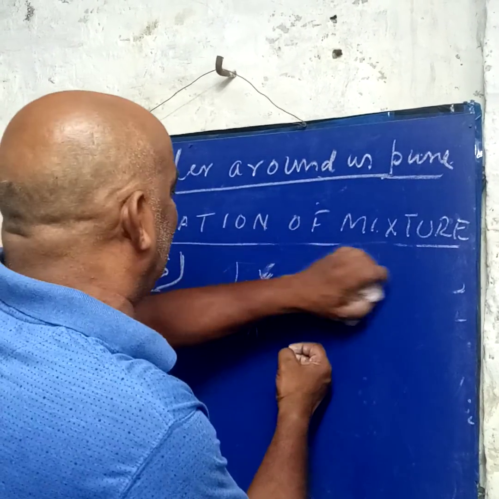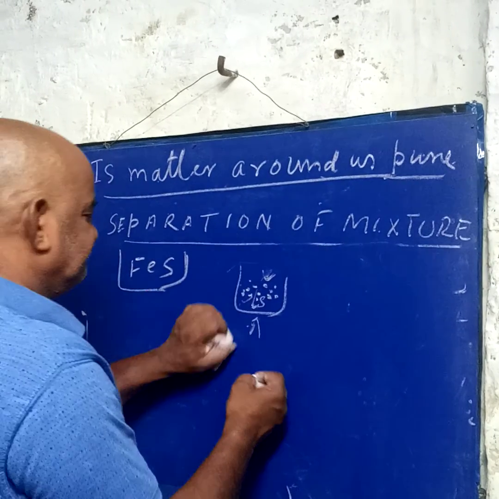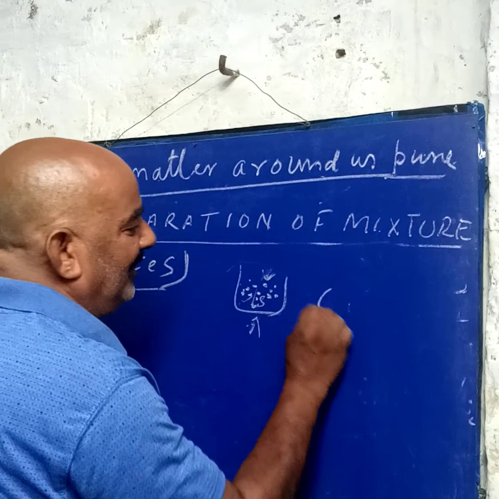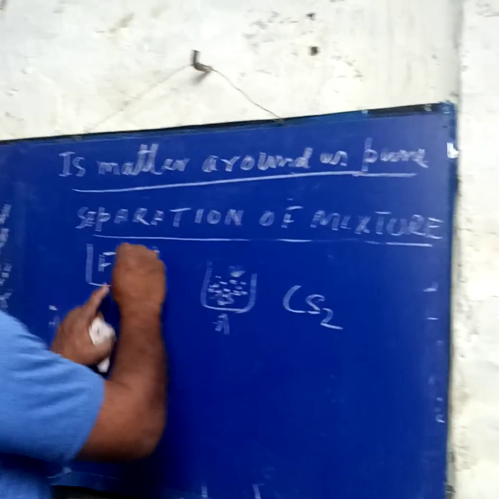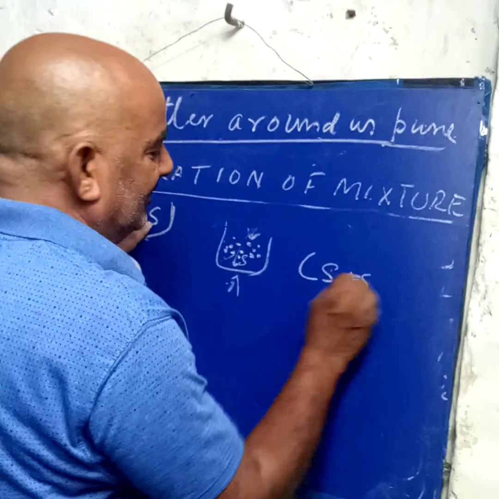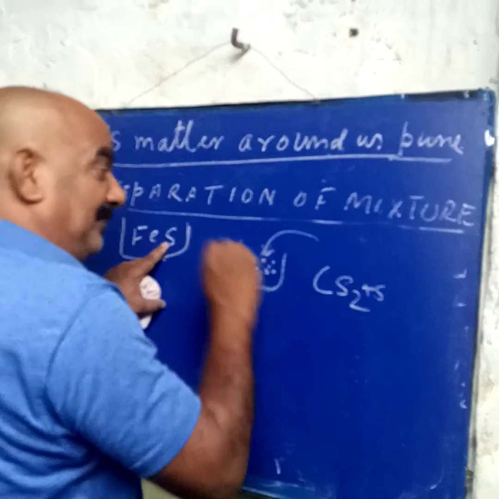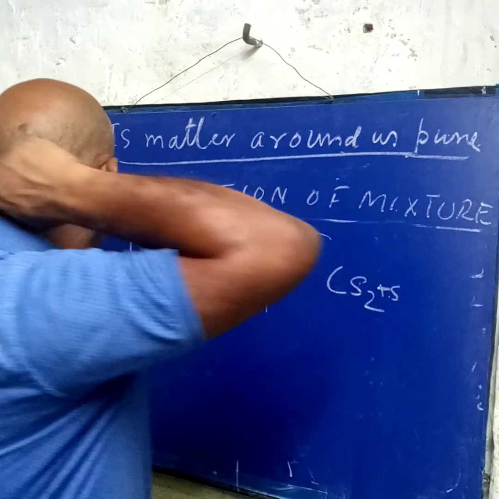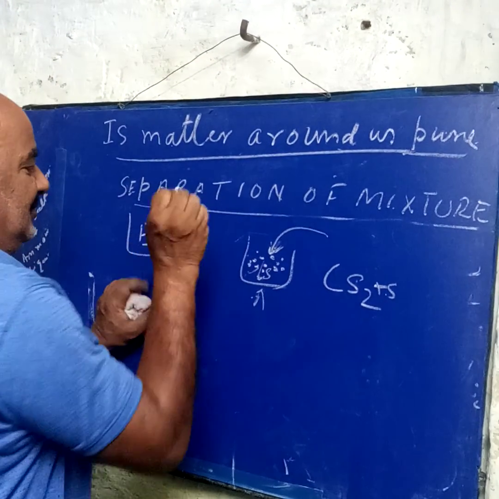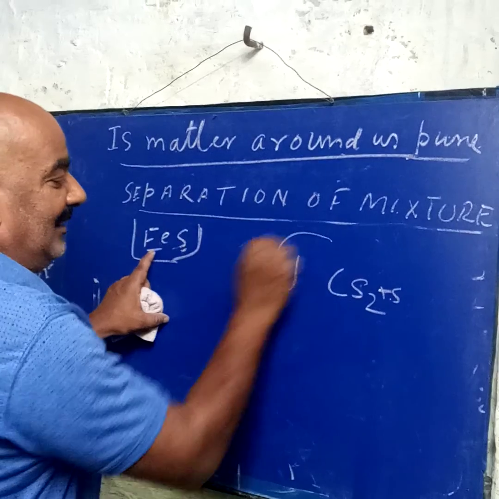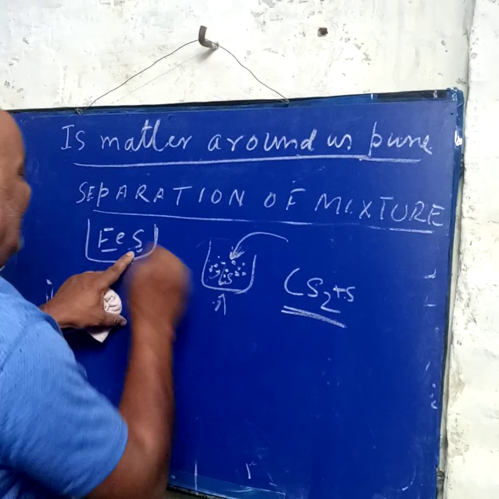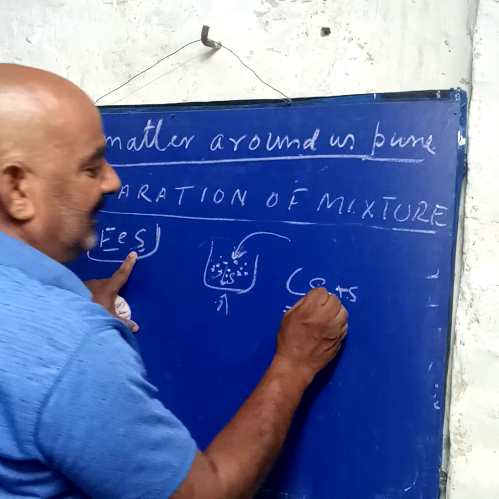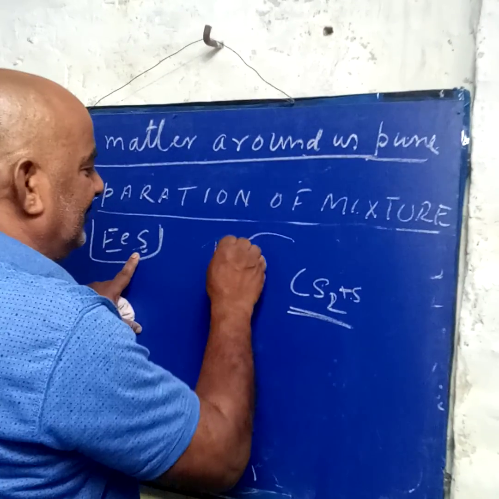This is another process. We know sulfur and CS2 mixed make a true solution. We know the nature of the two solids: one, iron, is attracted by the magnet; the other, sulfur, is soluble in CS2 but iron is not. So we add CS2.